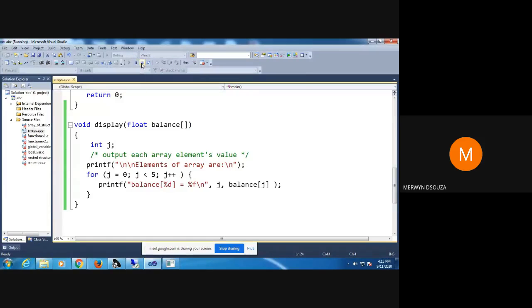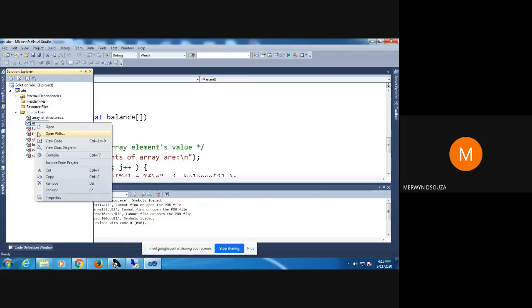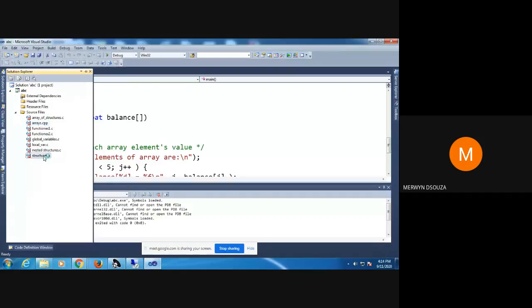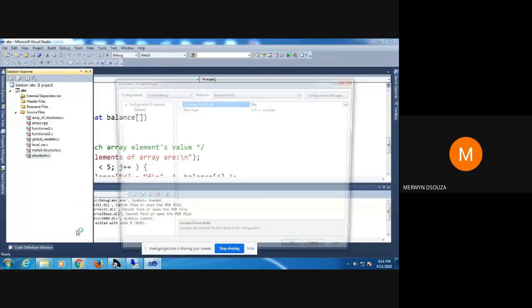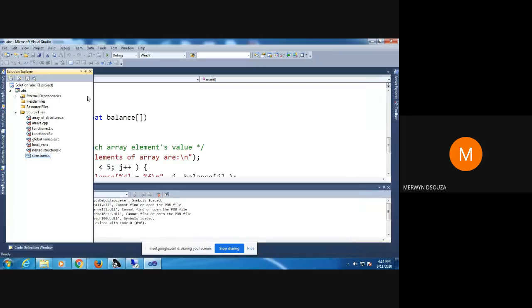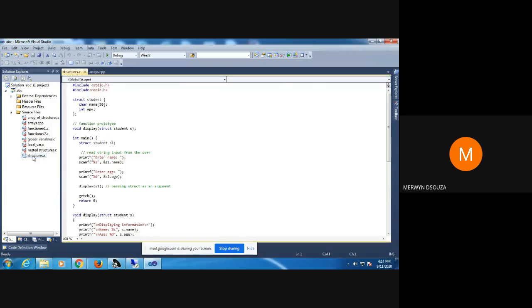Okay, I'll proceed then. I hope you all are understanding because I'm going a bit fast. Okay, so I'll start with structures.